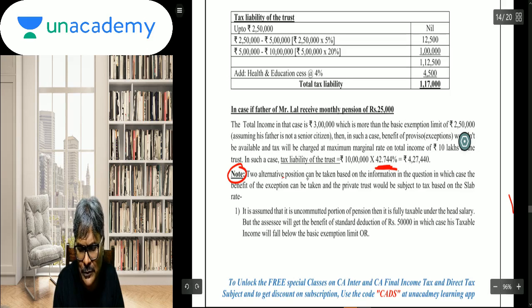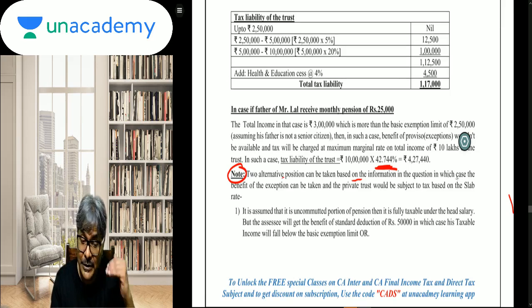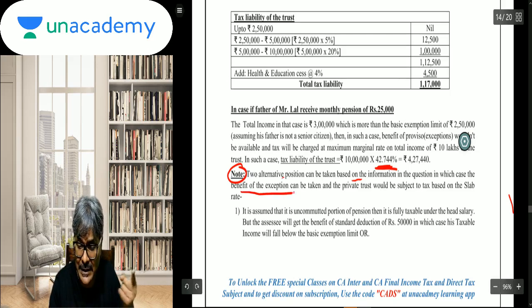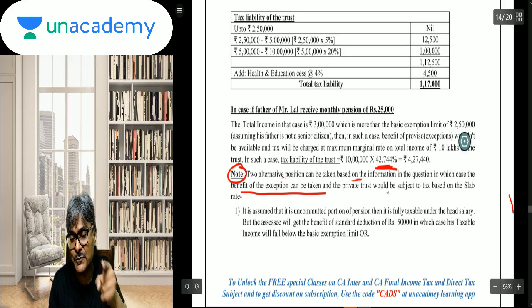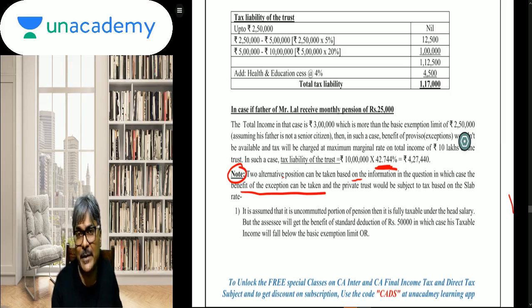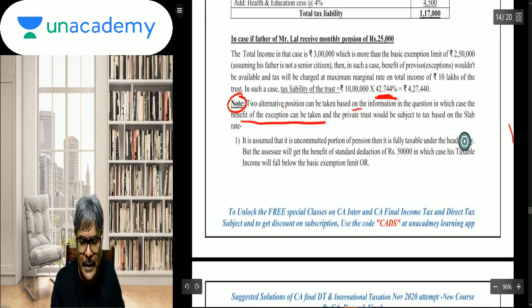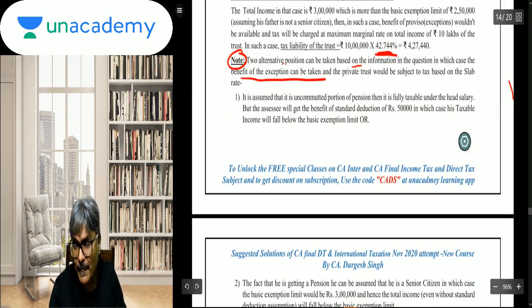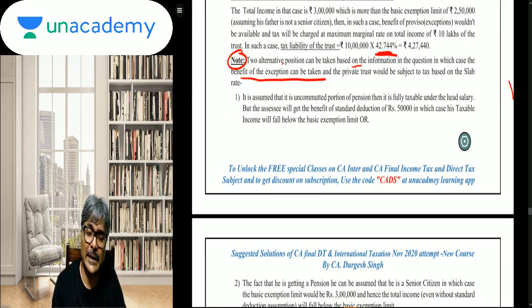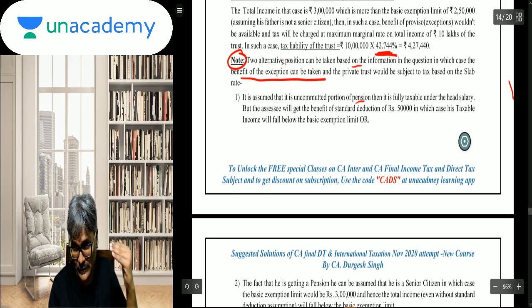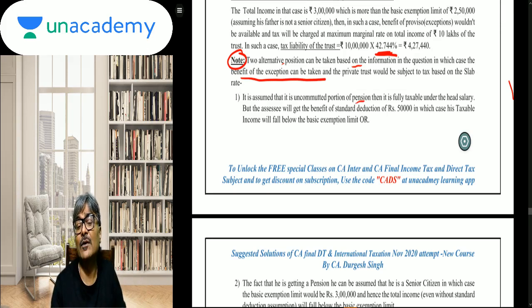Two alternative positions can be taken based on the information in the question, in which case the benefit of exemption can be taken and the private trust would be subject to tax based on the slab rate. And what is that? Point number one, it is assumed that it is the uncommuted portion of pension. So the pension that he is receiving is the uncommuted portion of the pension, and because it is uncommuted, it is fully taxable. Under which head?